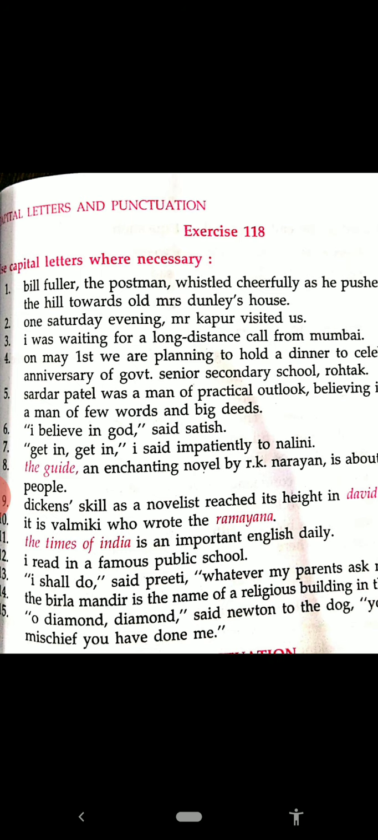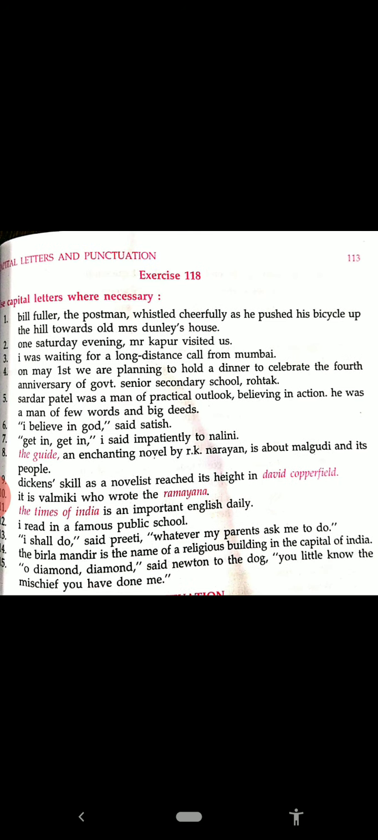So that is all the exercise today. We have discussed the exercise and I hope you are able to solve it now. So solve this exercise in your book and I think it is clear to you.